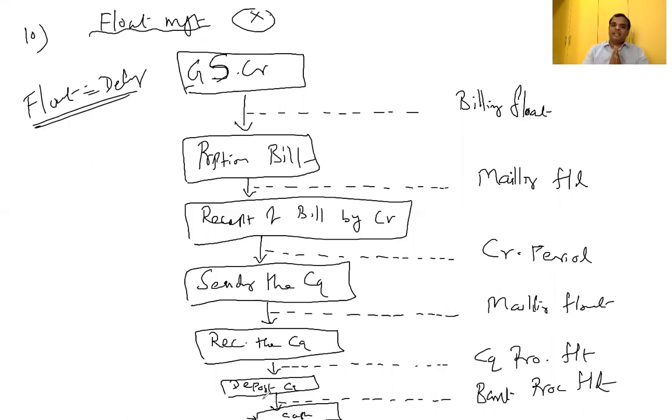Floats okay, delay okay, sir. To the extent possible, I have to reduce the delay. Then only can I enjoy the benefits. Otherwise, opportunity cost will come. Therefore, how to reduce the delay? For billing float separately, you have to give the remedy. How to reduce the floats? That is what we are going to discuss now. Billing float, how to reduce? The easy way to reduce the billing float is instant billing.